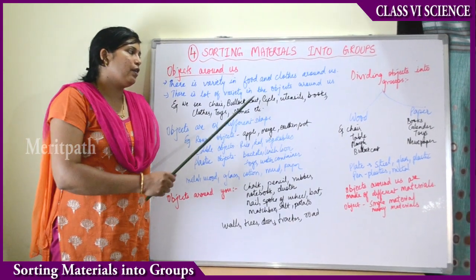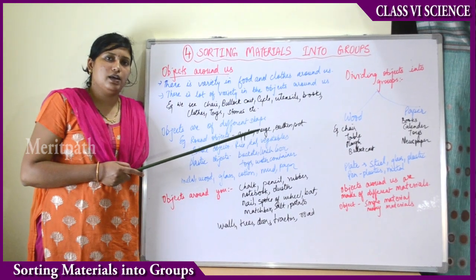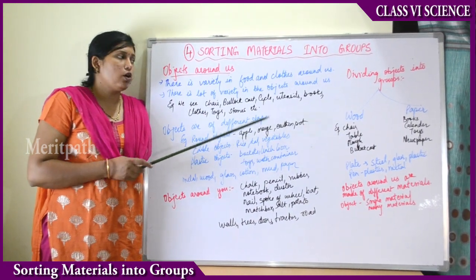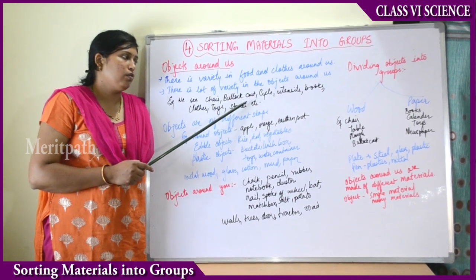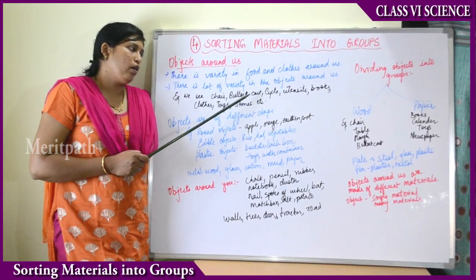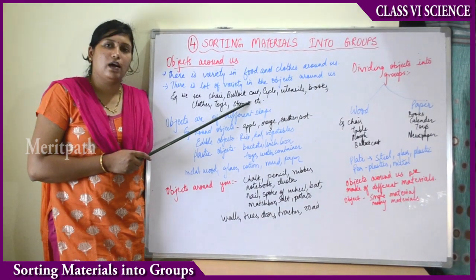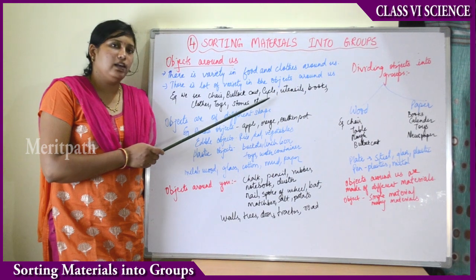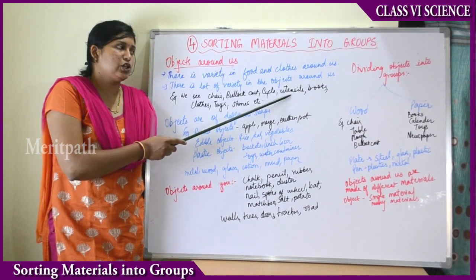Then there is a lot of variety in the objects also, in the non-living things which we see around us. For example, we see chair, bullock cart. What is a bullock cart? A cow or ox drives a vehicle, no? Which goes on the road. Everybody knows in the villages a bullock cart will be there. Same way cycle, utensils. Utensils are those things which are used in the kitchen.